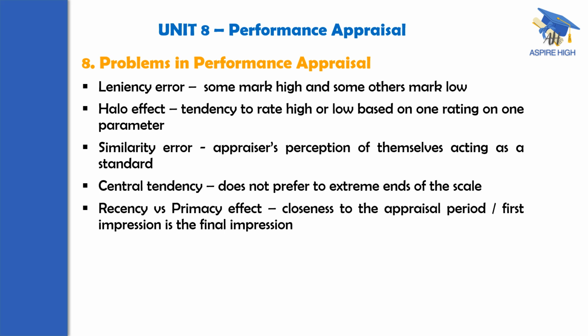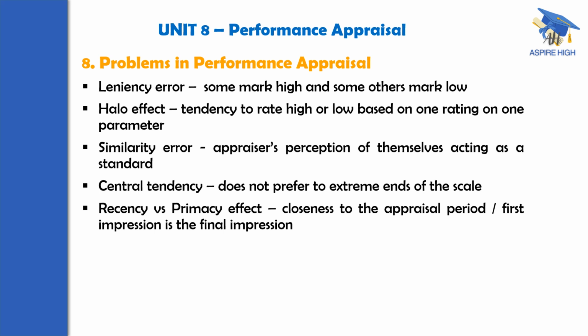Central tendency. Central tendency is also something similar to leniency error. That means the appraiser is not having a flair for marking at either extreme end of the rating. Either extreme end of the rating means something like unsatisfactory, below average, average, above average, good, like that. Some rating system is there. Some people always try to tick in the middle of the continuum.